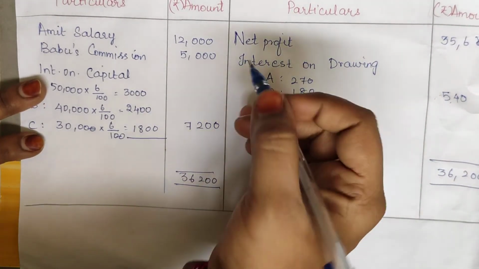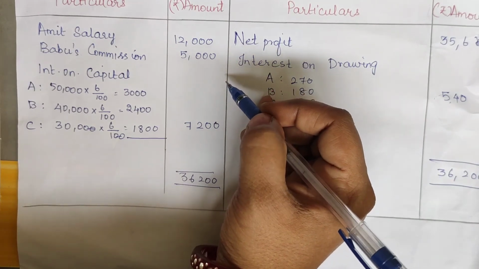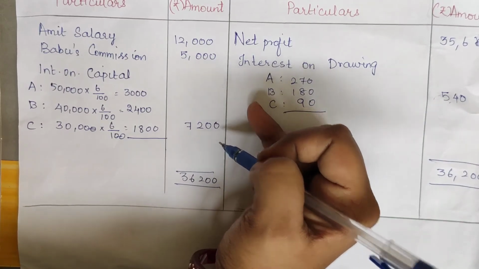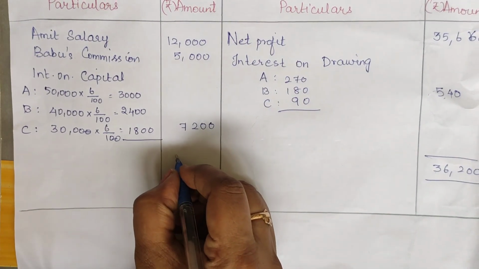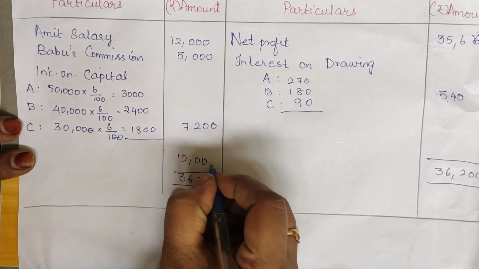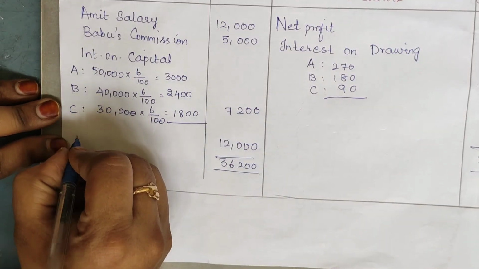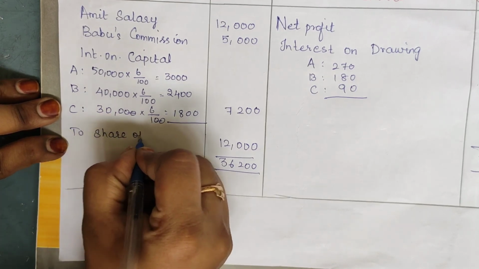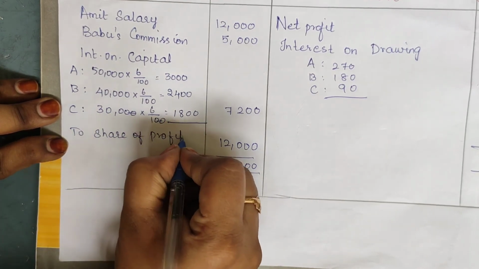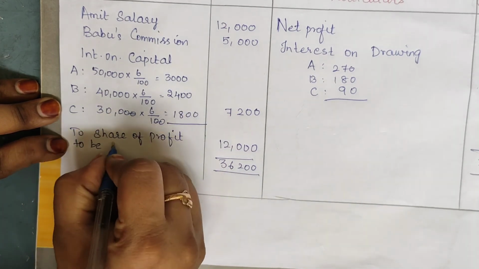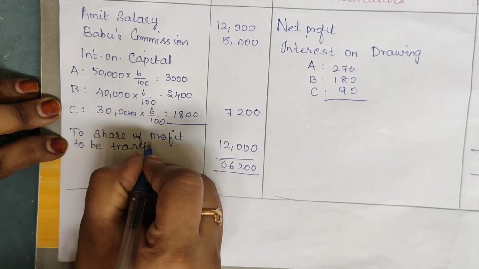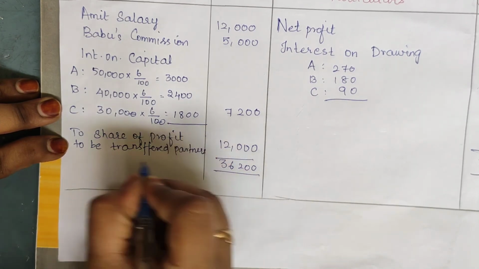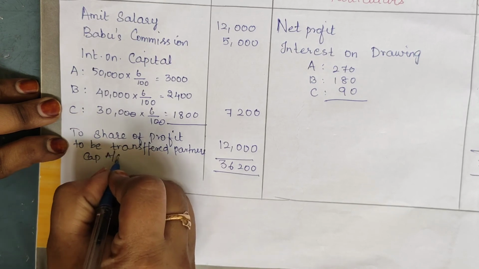Then 36,200 minus 17,000 minus 7,200, we get a credit balance of 12,000 rupees as the share of profit to be transferred to partners' capital account.